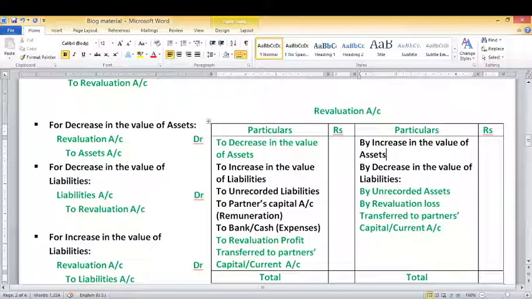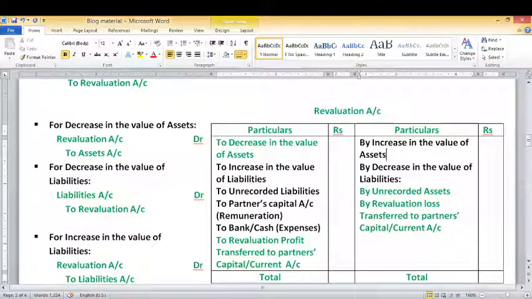Now for a decrease in the value of a liability, if there is any decrease in the value of a liability, it is a case of profit, so it will be recorded on the credit side of the revaluation account. You can see here, any decrease in the value of a liability will be recorded on the credit side of the revaluation account.